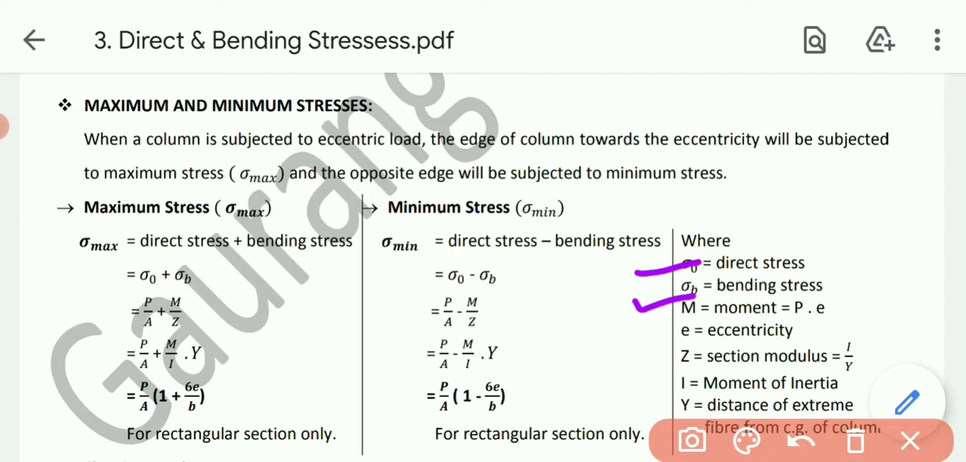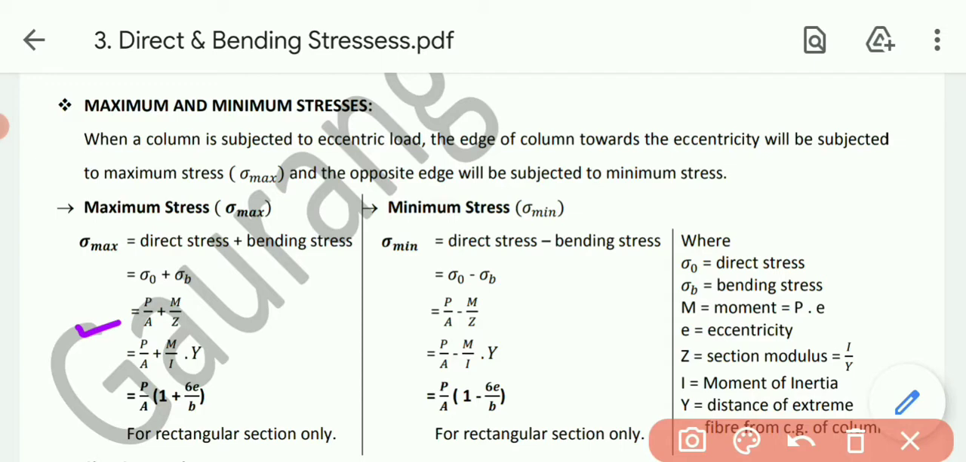Sigma 0 is the direct stress, sigma b is the bending stress. Sigma 0 is P by A, sigma b is M by Z, where M is moment, P into e, where e stands for eccentricity, and Z stands for section modulus, that is I by y, where I is the moment of inertia and y is the distance of the extreme fiber from the CG. So by simplifying, I can say P by A plus M by Z.